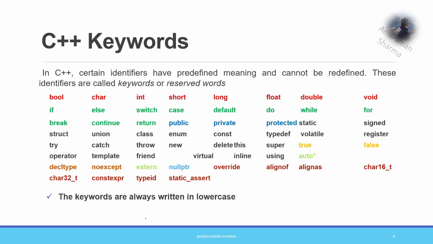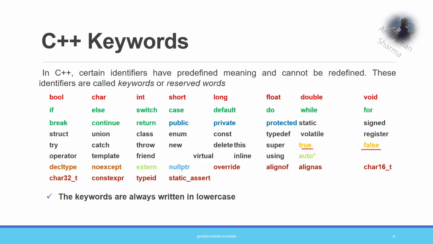As you can see, the first 8 are basically the data types. The next 11 are indicated by green and they are used in flow control statements. The next 3 are the access specifiers shown in blue color. Then we have static, we have signed, these are also part of keywords. Then we have true and false. Now these are not there in C but are part of C++ as a bool data type is available.